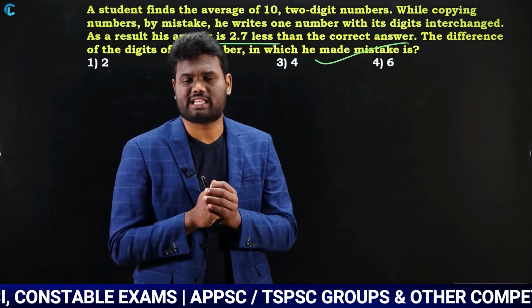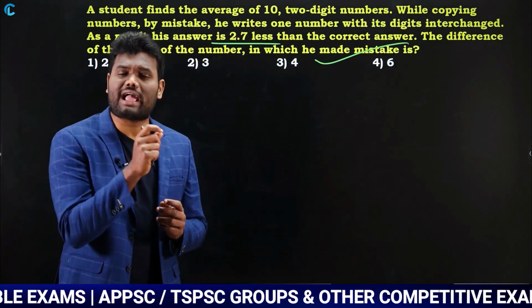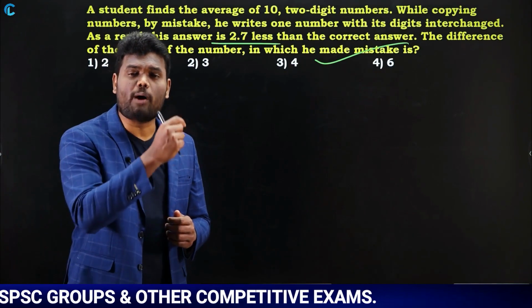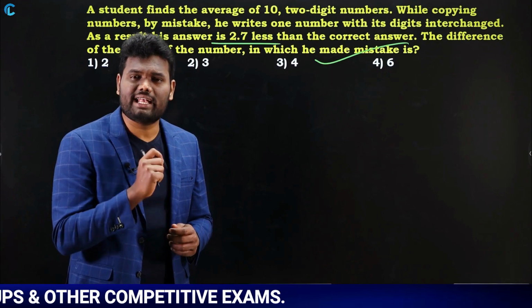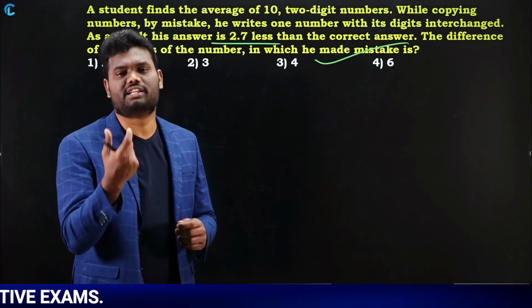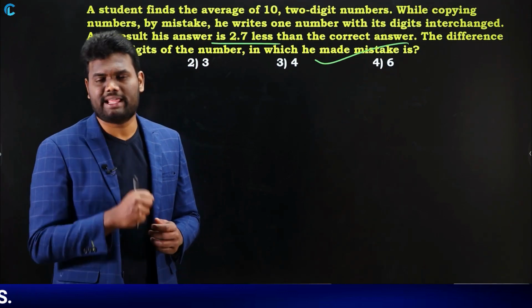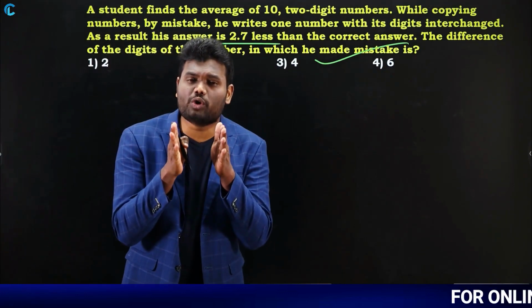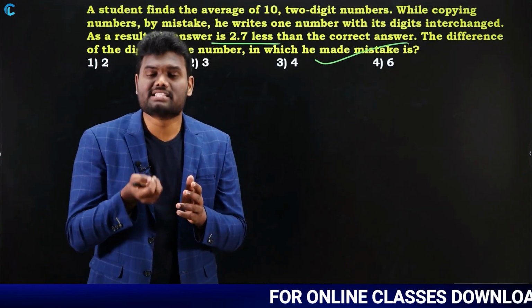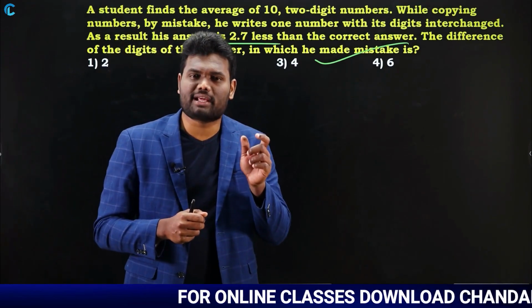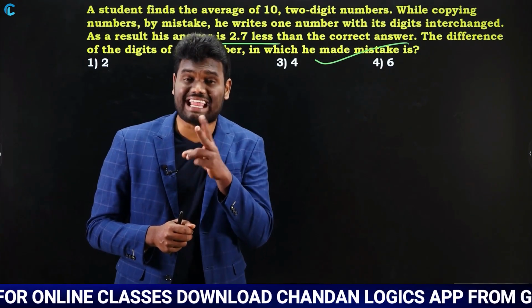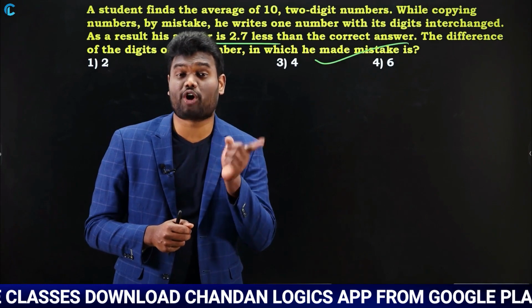Now what this question is saying is, a student is trying to calculate the average of 10 two-digit numbers. While copying those numbers, mistakenly for one number he has interchanged the digits. Interchanging the digits means, if a two-digit number is AB, it becomes BA. A simple example: he needed to write the number 14, but he has reversed it and written it as 41.